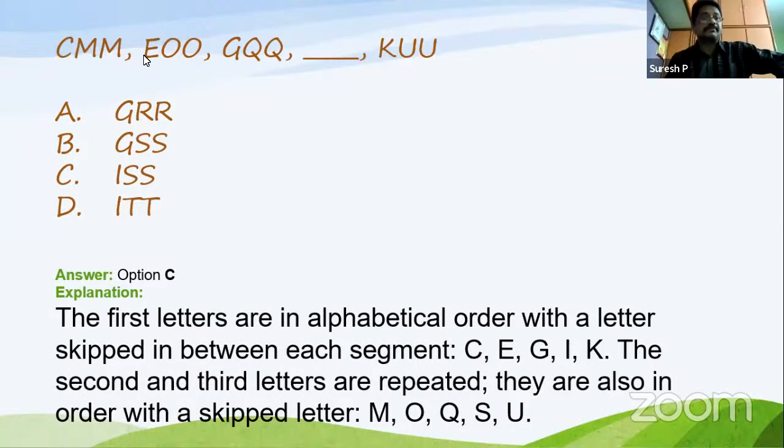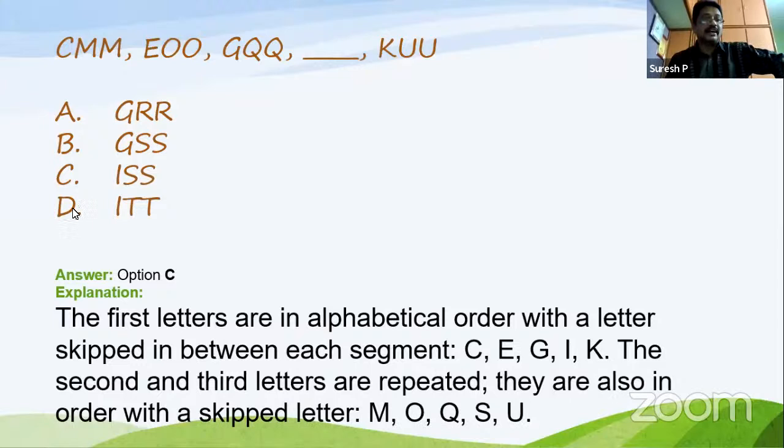So MM, OO, QQ. Here one letter is skipped: K, L, M, N, O. So N is skipped here. Then P is skipped here. After Q, P, Q, R. So R will be skipped. So what is the next letter? S. So the two S's will come here.